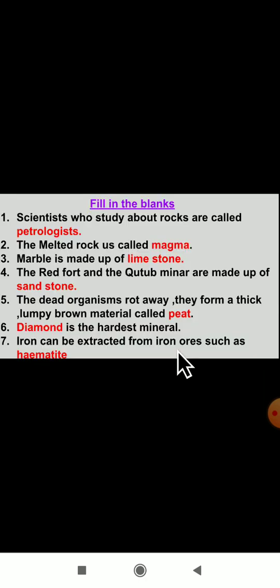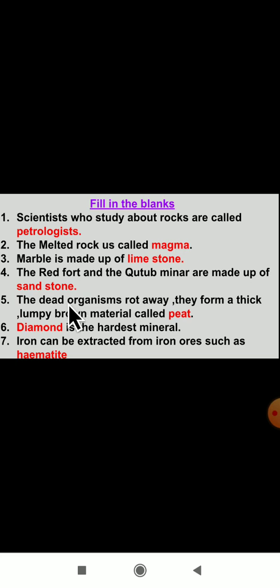Okay, dear students, here I have some revision fill in the blanks for chapter number 1, that is rocks and minerals. From the middle of the lesson also I have given some fill in the blanks. You have to study them properly. Scientists who study rocks are called petrologists. Melted rock is called magma. Marble is made up of limestone. The Red Fort and the Qutub Minar are made up of sandstone.